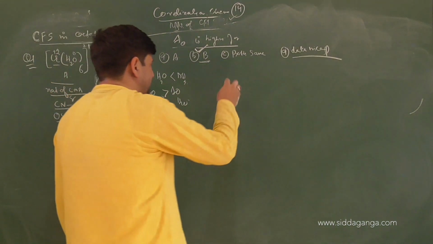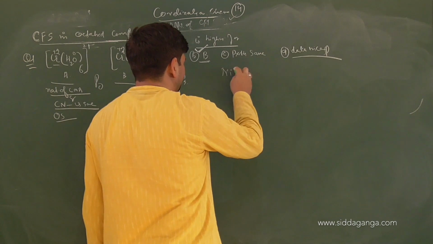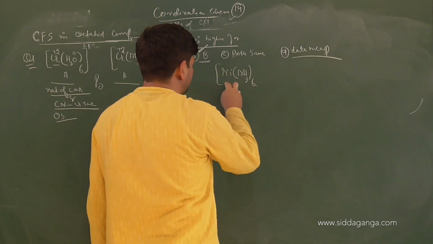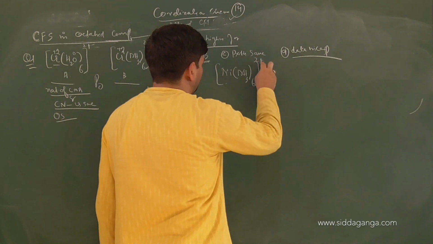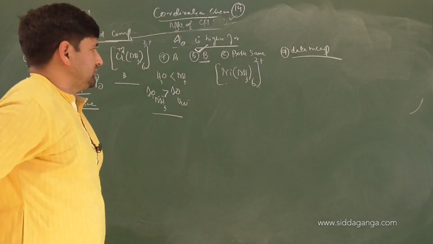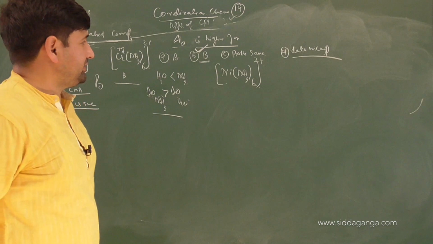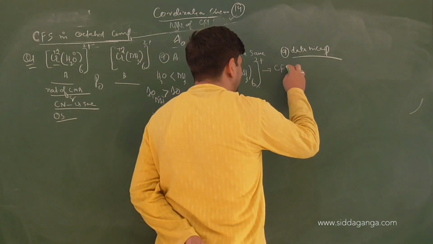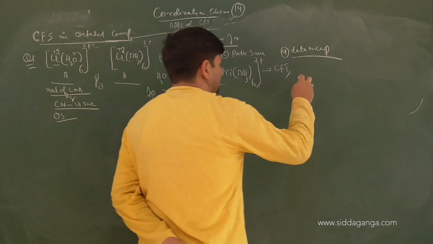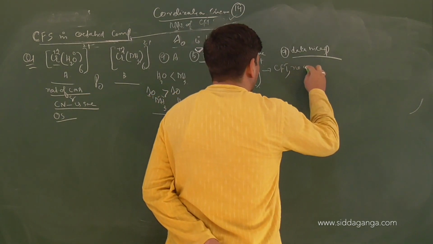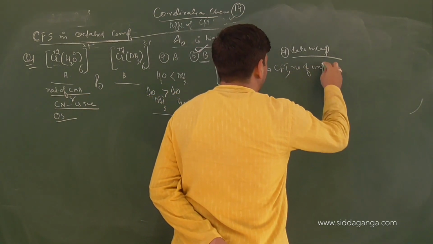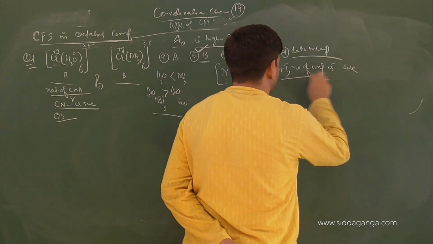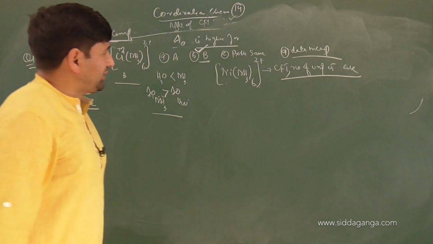Now we have a complex [Ni(NH3)6]2+. So using the CFT approach, the number of unpaired electrons are what in this complex?